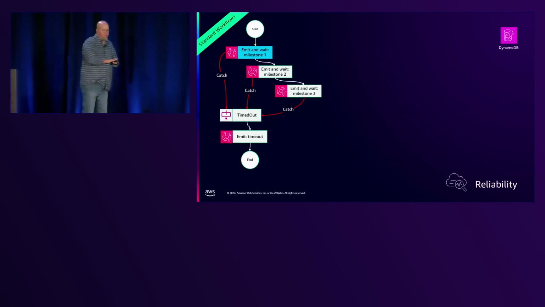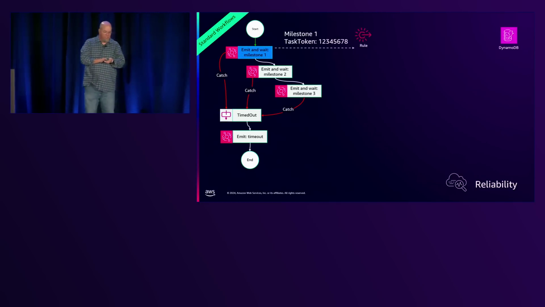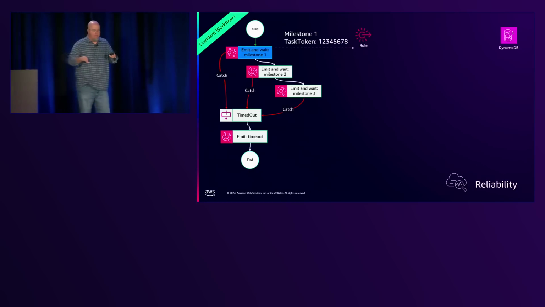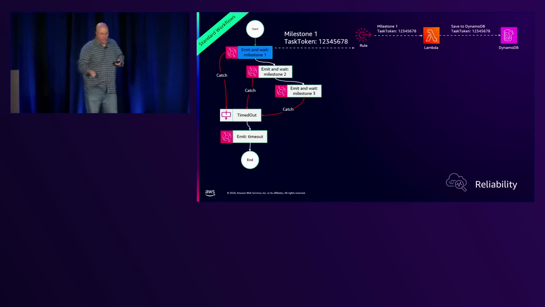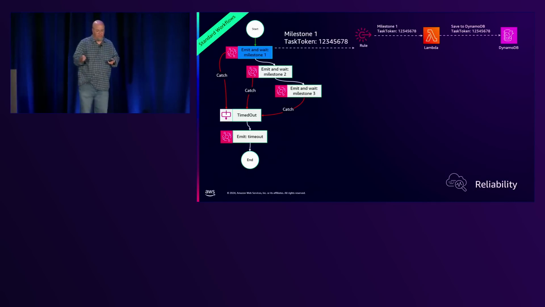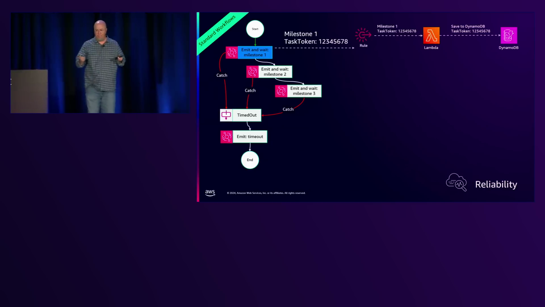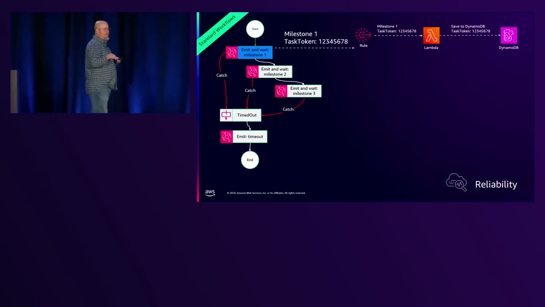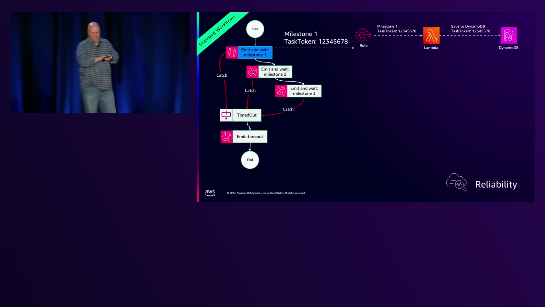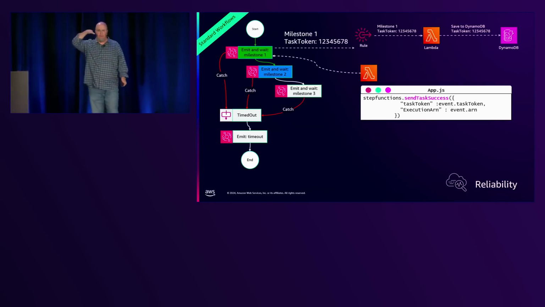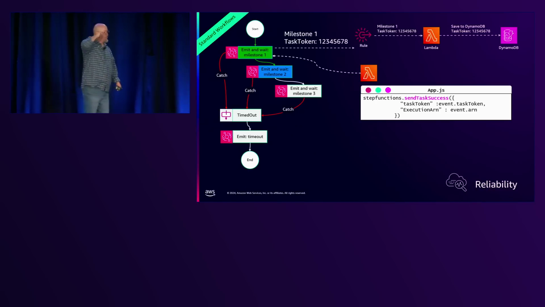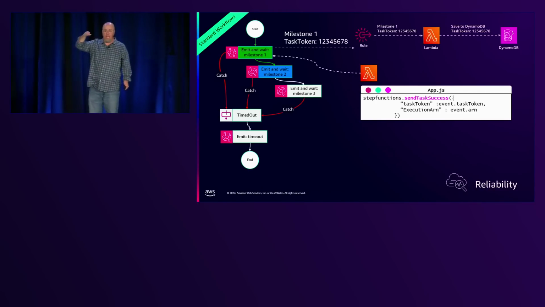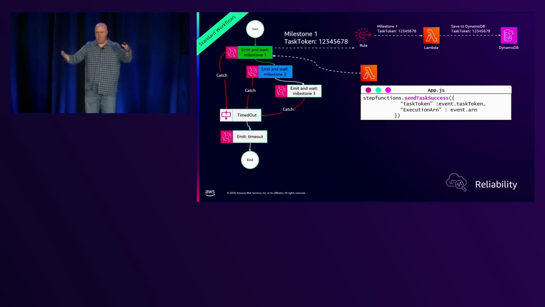So we have this emit, so we're going to send this out. We're going to send an event, we're going to drop it on EventBridge, and there's a rule that'll invoke a Lambda function, and it has a task token applied to it. And strangely enough, this task token is 1, 2, 3, 4, 5, 6, 7, 8. That doesn't happen all the time, but there you go. And so it saves that, and then either this Lambda function or maybe another Lambda function down later will actually, after the processing's done, call back to the API on Step Functions, and it'll give us success or a fail. But the idea is it'll say, this either happened or didn't happen, you may continue, right?